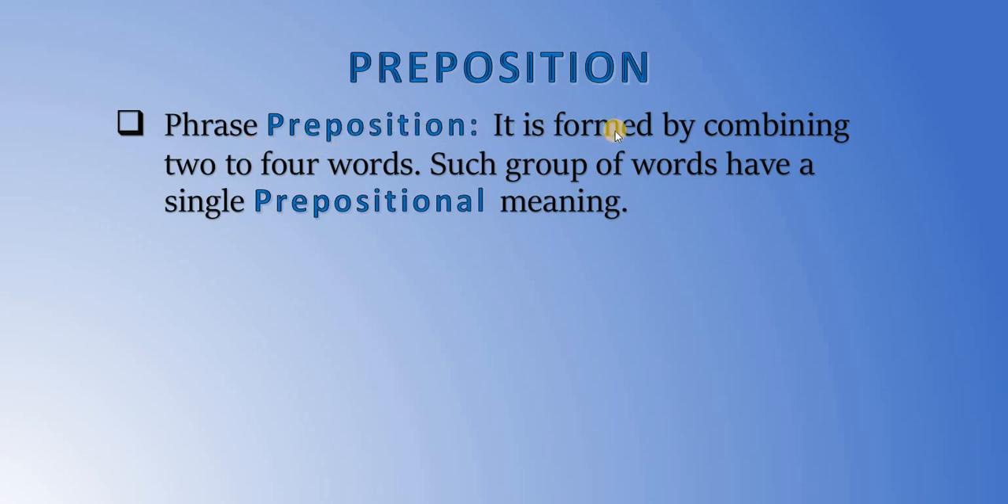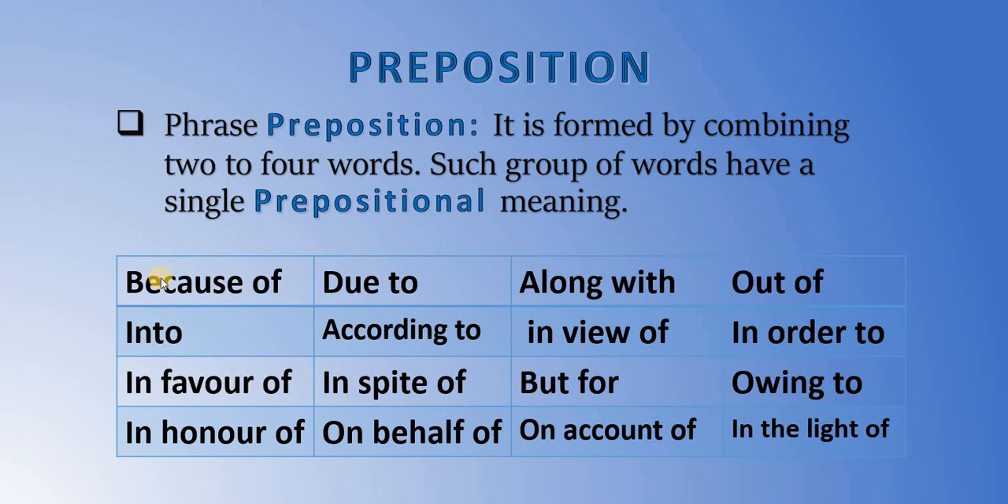And the next type is phrase preposition. It is formed by combining 2 to 4 words. Such words have a single prepositional meaning only like this. See, when you use because and of differently, they have different meanings. But when you use them as a whole or as a phrase, they give only one prepositional meaning. Because of, due to, along with, out of, into, according to, in view of, in order to, in favor of, in spite of, but for, owing to, in honor of, on behalf of, on account of, in light of.